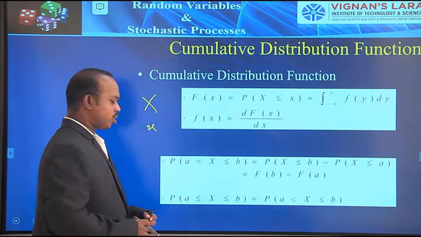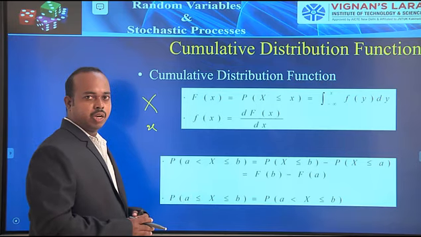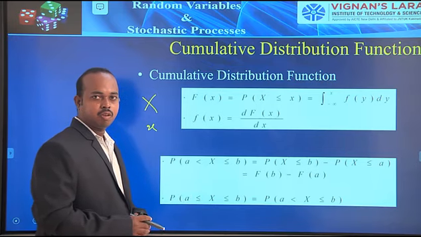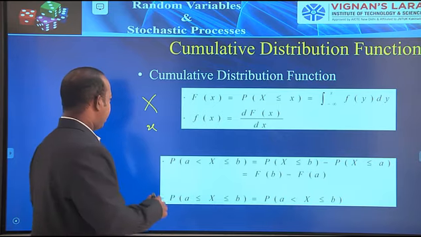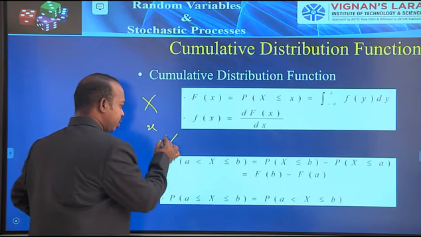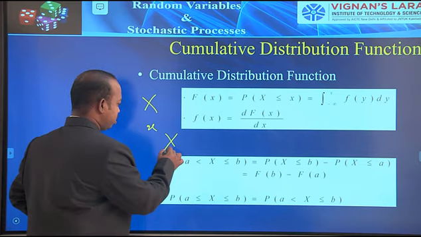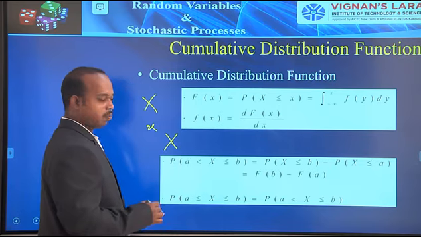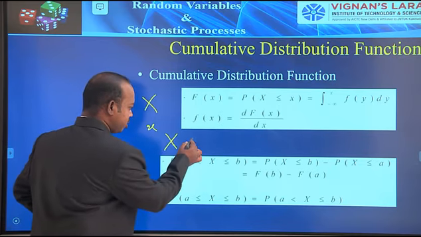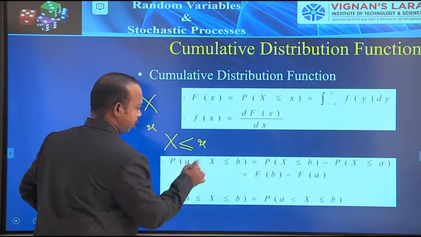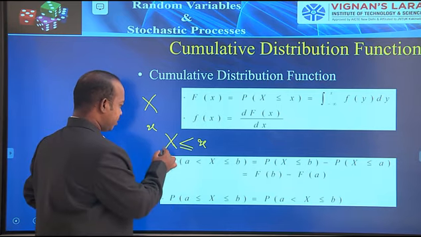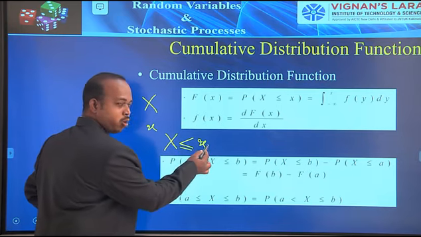In this case, the probability distribution is defined on the random variable capital X. The entire function is on a set of values where capital X is a random variable, and the element in this random variable is represented with small x. Here the set is capital X less than or equal to small x.